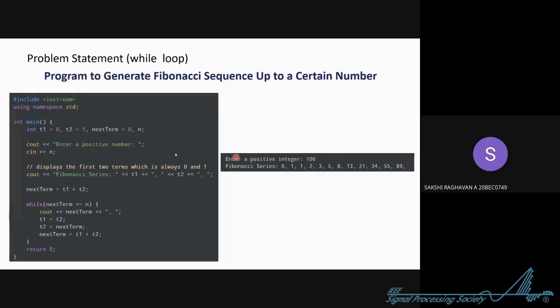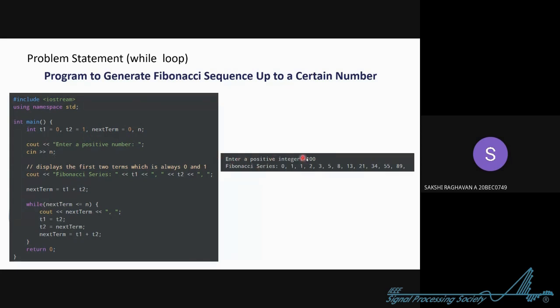So this is the code. We specify three variables of the data type int, t1 as 0 and t2 as 1. Why did we do that? Because 0 and 1 are where this Fibonacci series will start. And the next term, we are taking the value to be 0 as an initial value. It will keep on changing. Like for initialization, we have done it: next term is equal to 0, and then we are also declaring a variable called n. Now we are asking the user to enter any value of n.